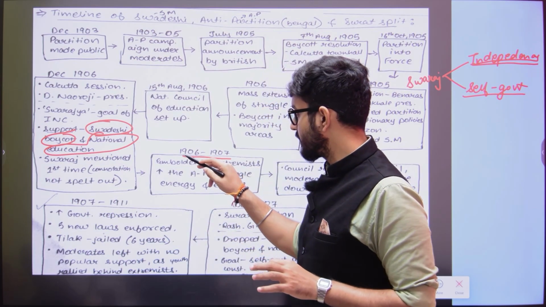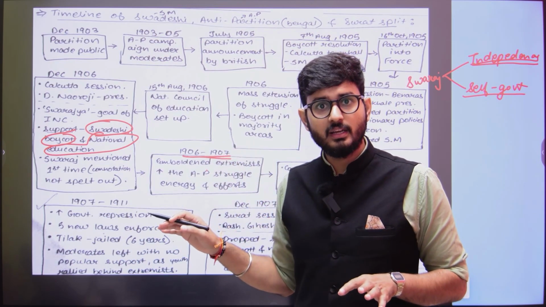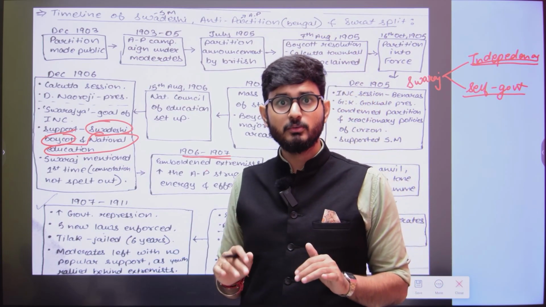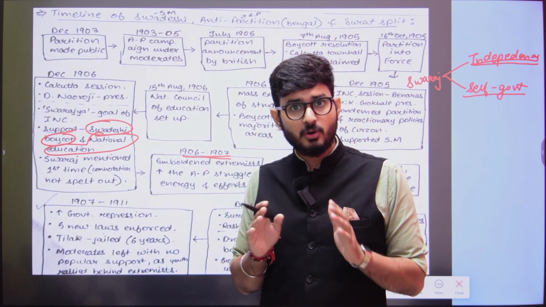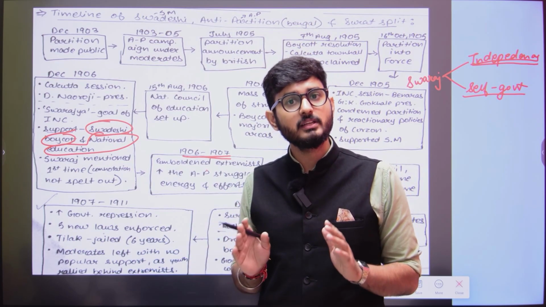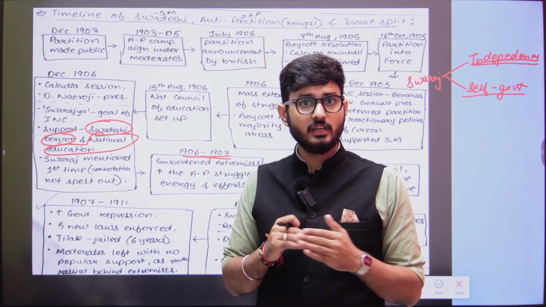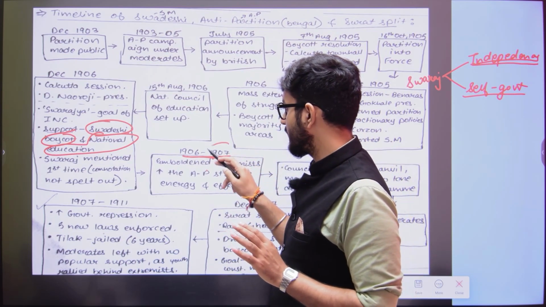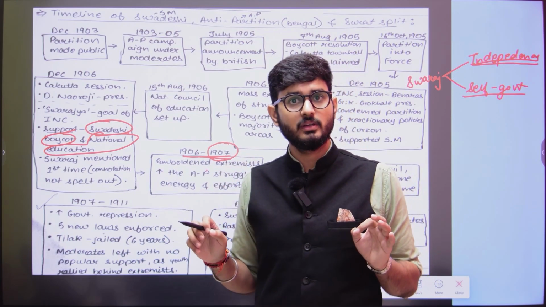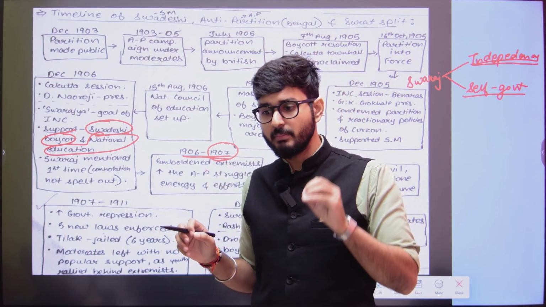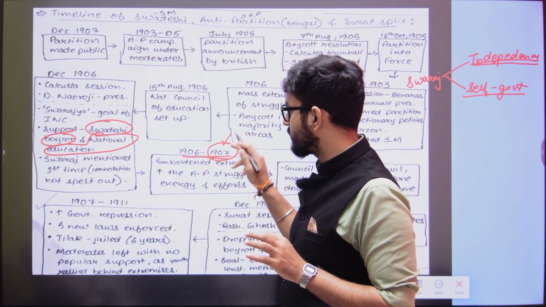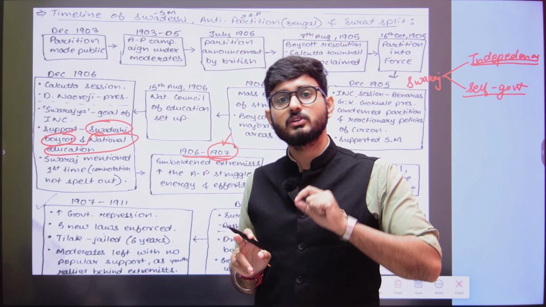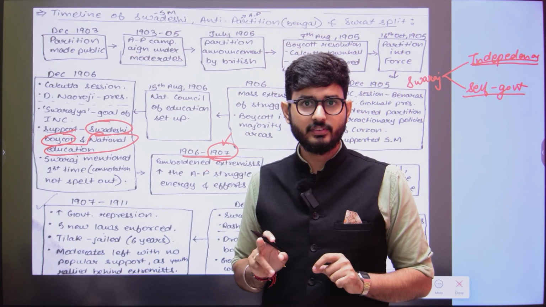So during this time period, the extremists were telling the moderates that we need to take the movement outside Bengal, whereas the moderates were telling, no, you need to keep the movement within Bengal. So there was the ongoing tussle once again, and now the extremists thought that in December 1907, when the Indian National Congress session will be conducted, we want an extremist leader to preside on the chairmanship, so that the Swadeshi boycott could spread over to the whole of the country.